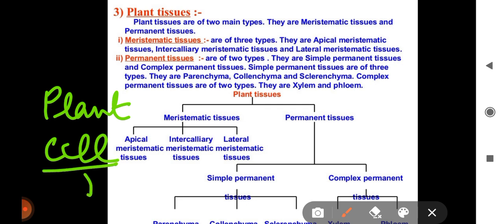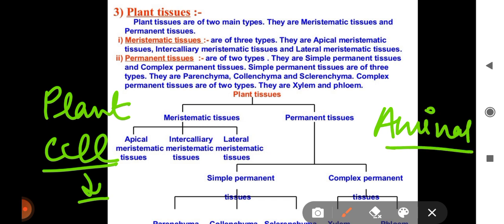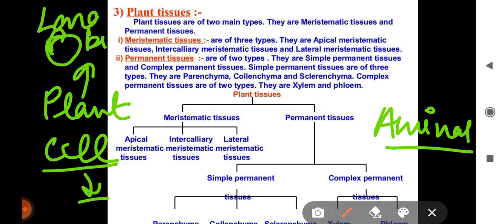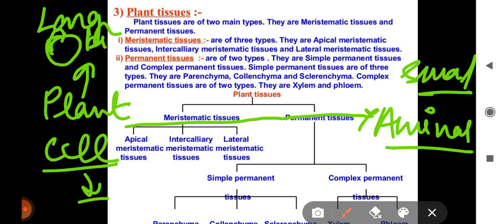So if I ask you the common difference between plant cells and animal cell, what will you say? First of all, the easy difference is that the vacuole of plant cell is big, or we can say larger in size. But in animal cell, they are smaller in size. Okay, so this thing is clear.